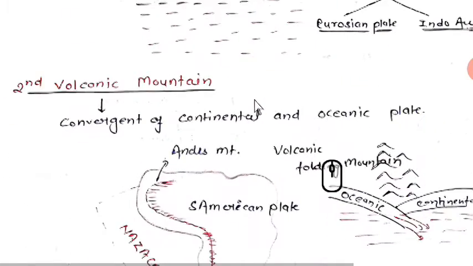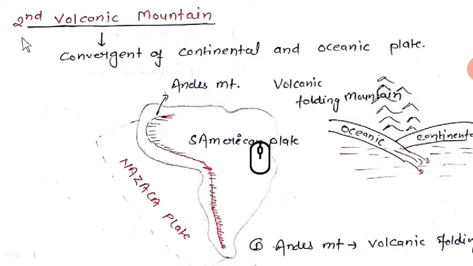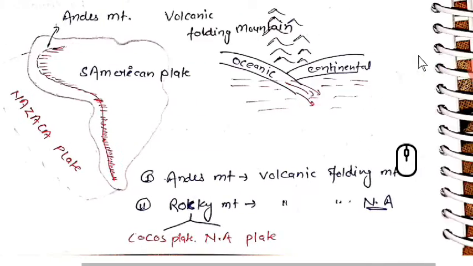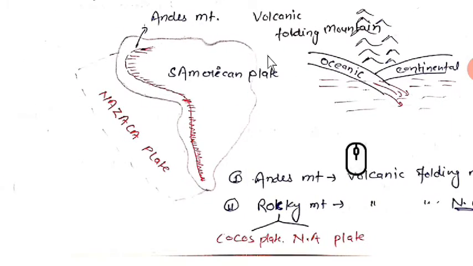Okay, so today's last topic, second volcanic mountain. What is second volcanic mountain? Convergent of continental and oceanic plate. In volcanic mountain, the convergent of continental and oceanic plate is found. This is located near the South American plate. What is the South American plate? Just located beside of India, right? It's located beside of India.